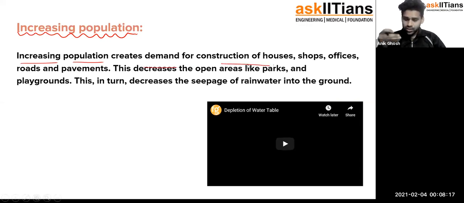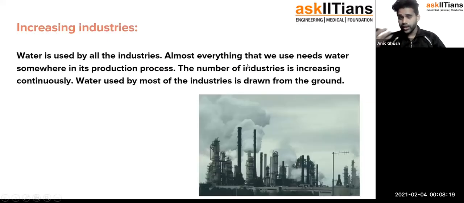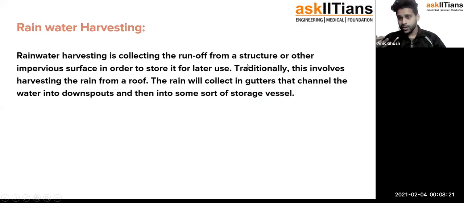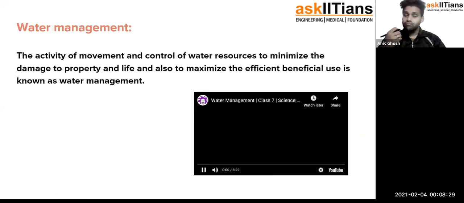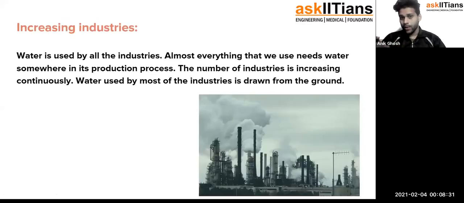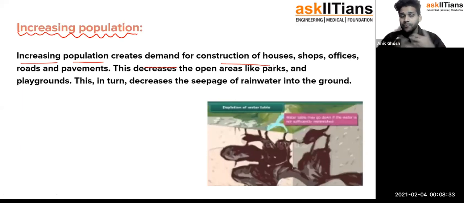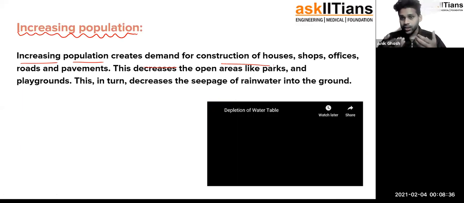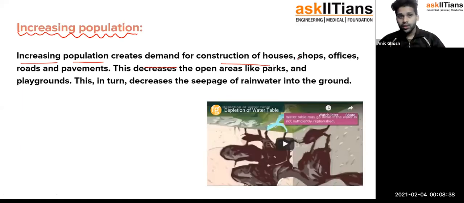We construct things for ourselves so that we can live in a proper manner. So we make apartments, pavements, shops, offices, all these things you can understand.